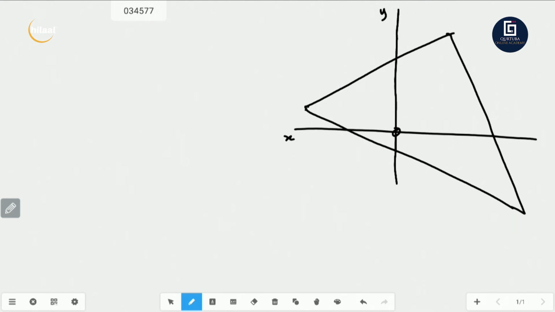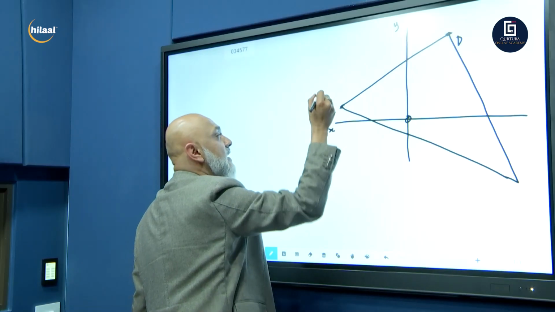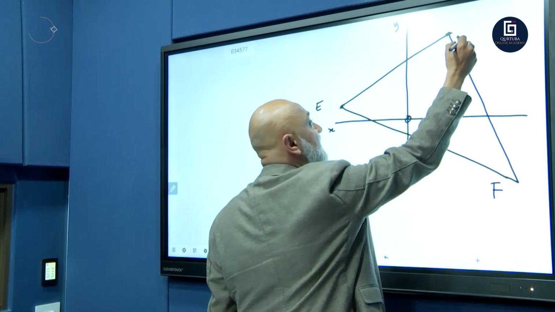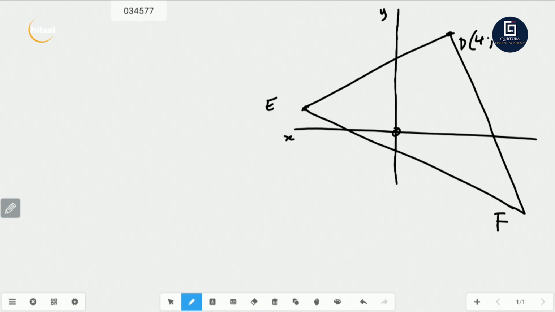Right, take this diagram down. Let's call it any alphabets. What would you guys like to call it? Let's call this point D. Let's call this point E, and let's call this point F. Let's give it a pair of coordinates. Let's say D is 4 and 20. Let's say E is minus 10 and 2. And F is 12 and negative 8. And there we go. There is our diagram.